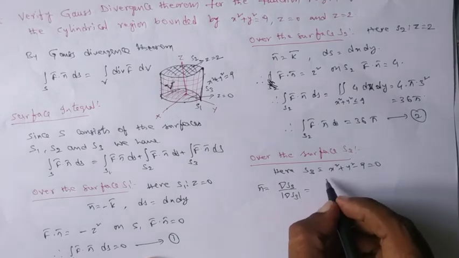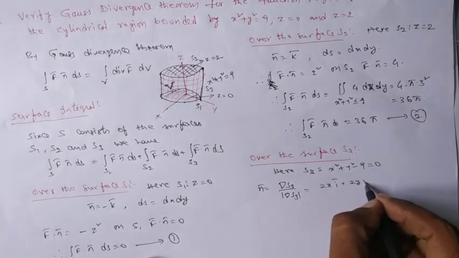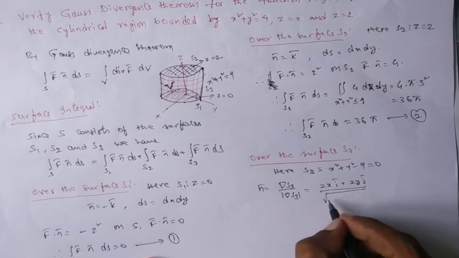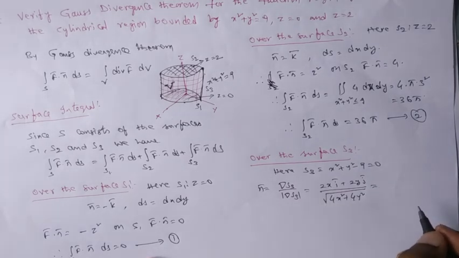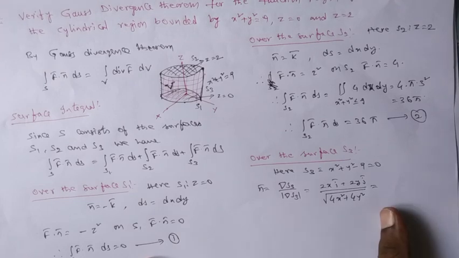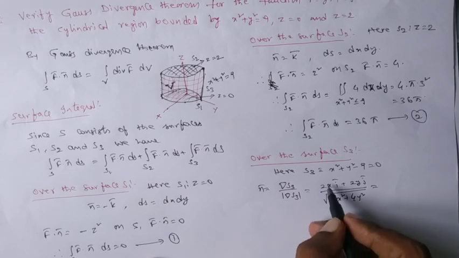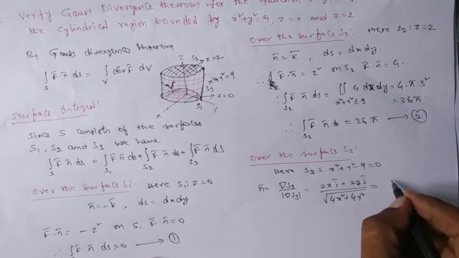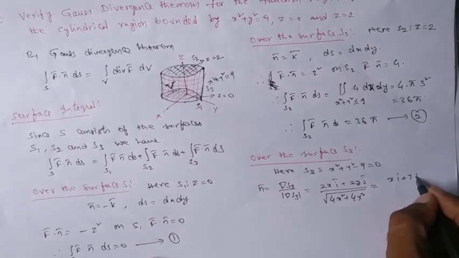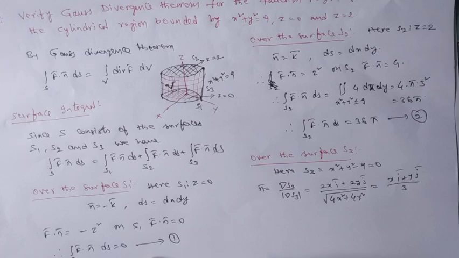So I can write dou S3 by dou x, that is 2x i bar plus 2y j bar by square root of 4x square plus 4y square. We know the way of calculating the outward unit normal to the surface. Once you observe that, the 4 will cancel the 2 here, and x square plus y square is 9 on the surface. So x i bar plus y j bar by 3. Clear? That is our n bar.